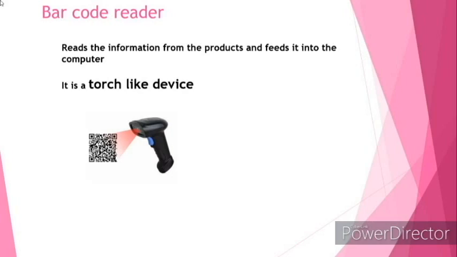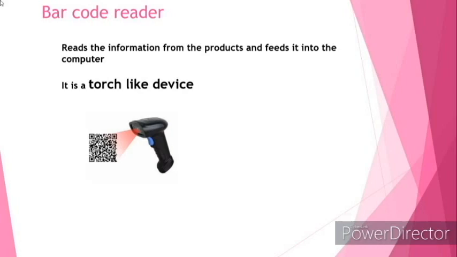What is a barcode reader? Barcode reader reads the information from the product and feeds it into the computer. It is a torch-like device.